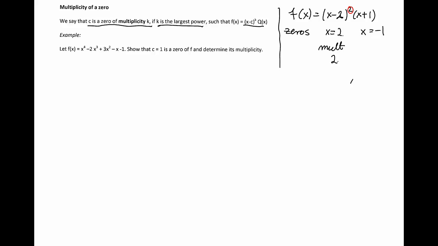Now, if you look at x equals negative 1, the factor x plus 1 appears only once. So the multiplicity of that zero is 1.